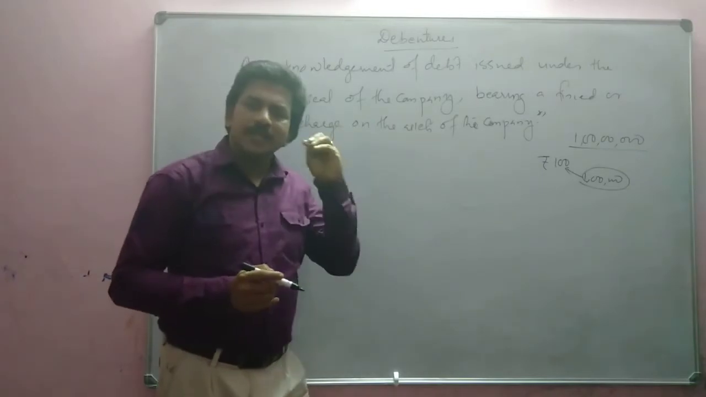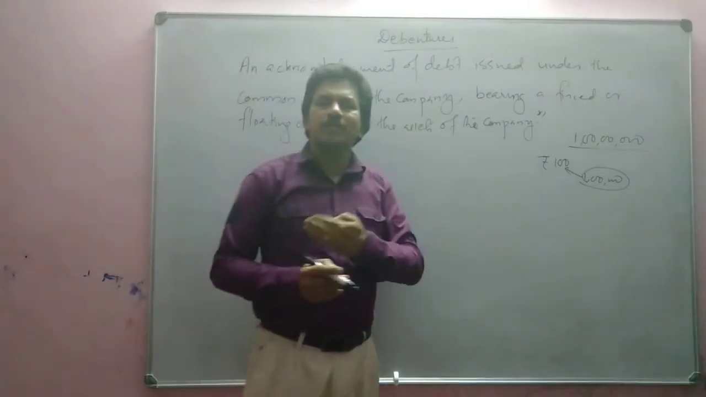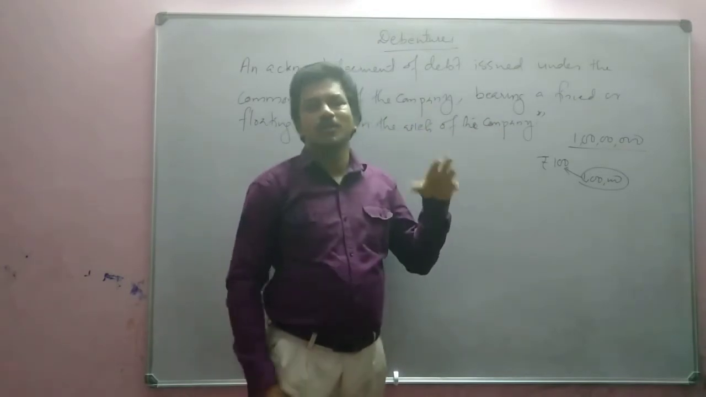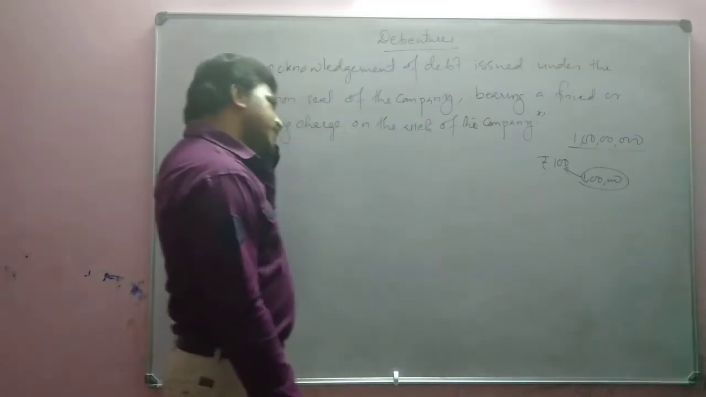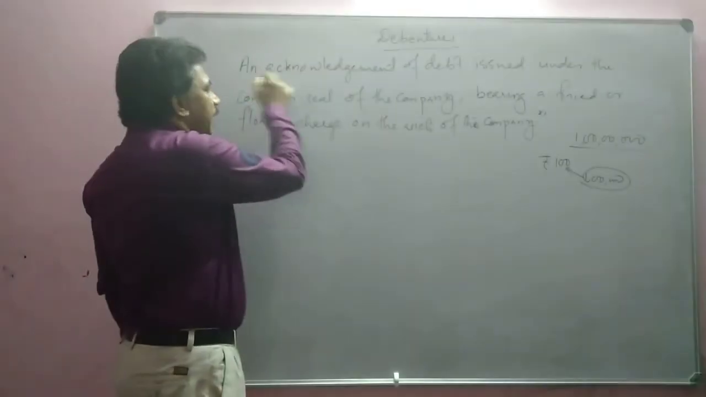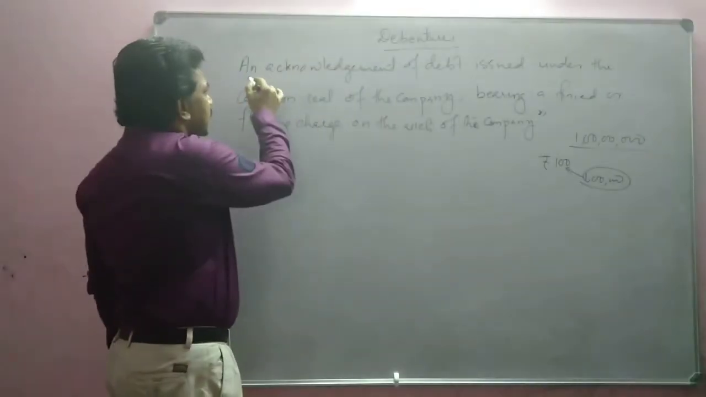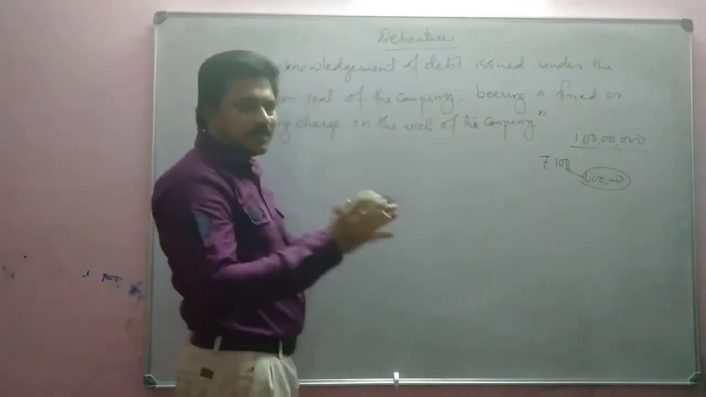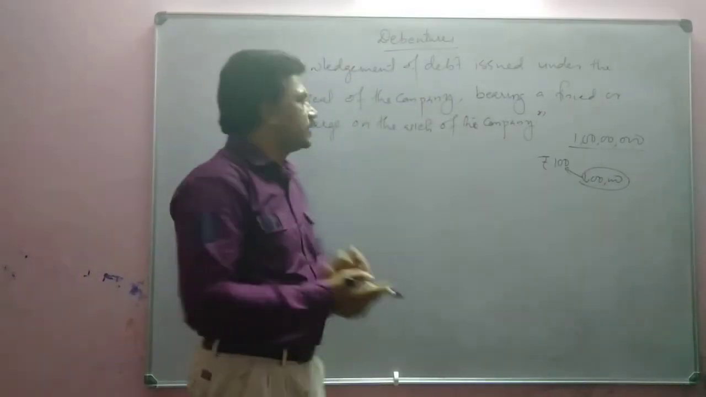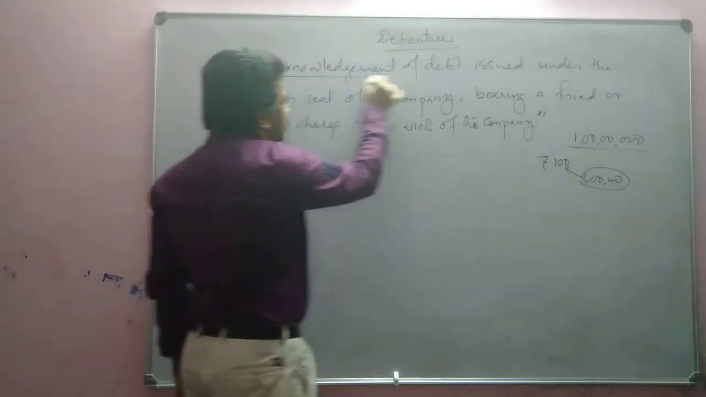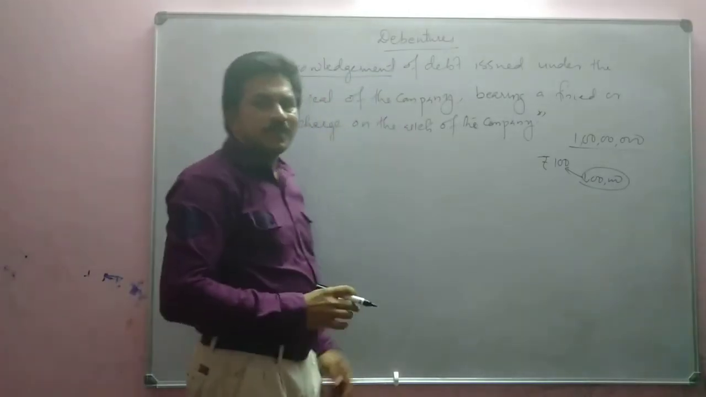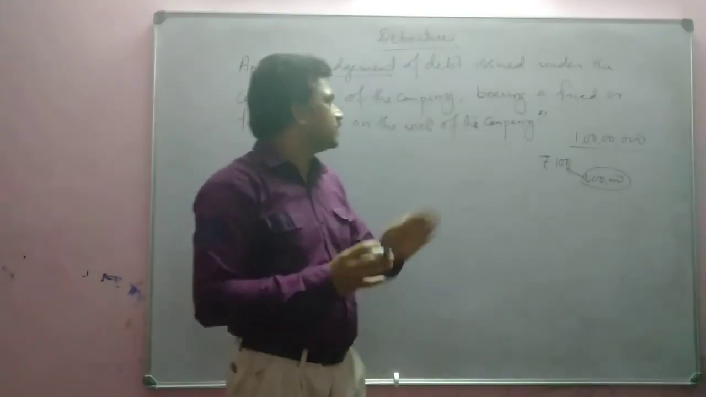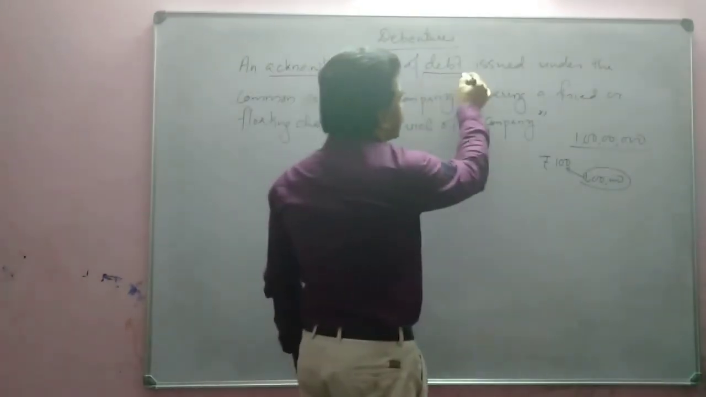So when the company borrows money from the public, the company will issue a document. That document is called debenture. So we can say that debenture is an acknowledgement of debt. Debenture here means that certificate, the debenture certificate. Acknowledgement means something which reveals or informs that here debt is taken.